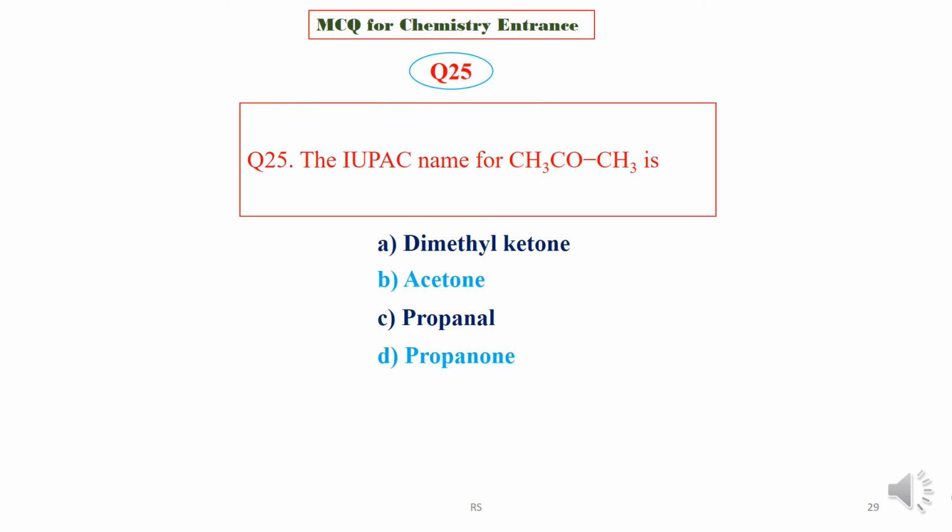Question 25. The IUPAC name for CH3COCH3 is dimethyl ketone or acetone or propanol or propanone. Find the correct IUPAC name for CH3COCH3. We are now going to check the answer key, and the right answer is option D, that is propanone.